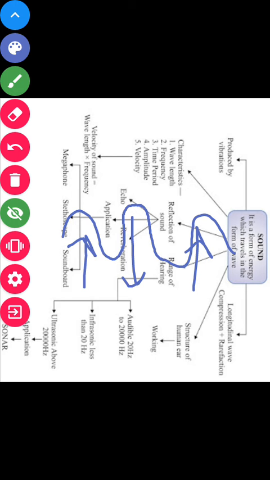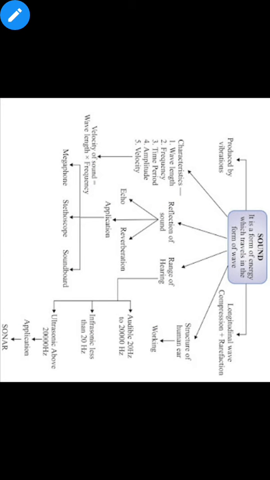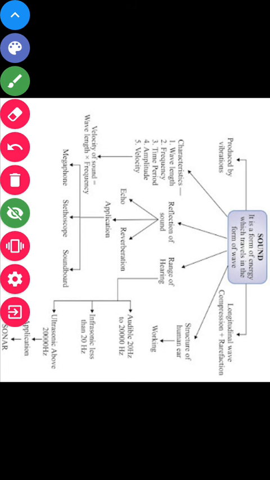Well, we'll move ahead. We have sound, and there are two types. So basically your sound contains two types. What are the two types? Yes, you all are definitely right. That is your transverse wave, and the next is your longitudinal wave. So we'll look at each of the topics one by one, the transverse wave and the longitudinal wave. Let's begin with the longitudinal wave. Basically, a wave in which the particles of the medium vibrate back and forth in the same direction in which the wave is moving is called your longitudinal wave.